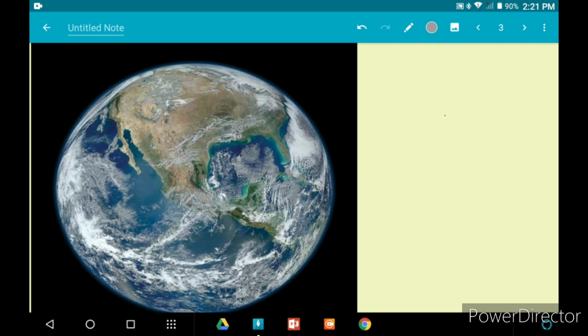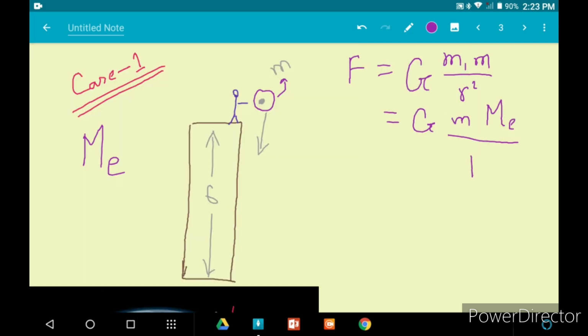Now the building on which the person was standing is on the surface of the earth, right? No matter how tall the building is, compared to the radius of the earth, it is negligible, right? This distance would be negligible compared to this huge radius of the earth. So the distance between these two objects would be the radius of the earth. So we can write it as the radius of the earth squared.